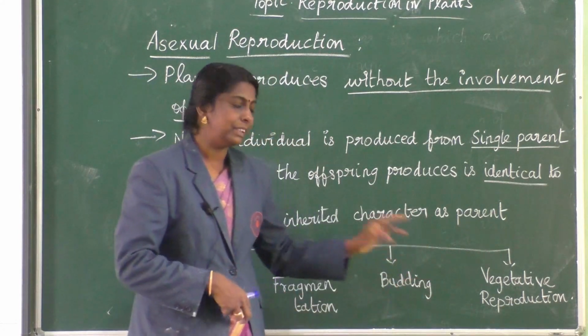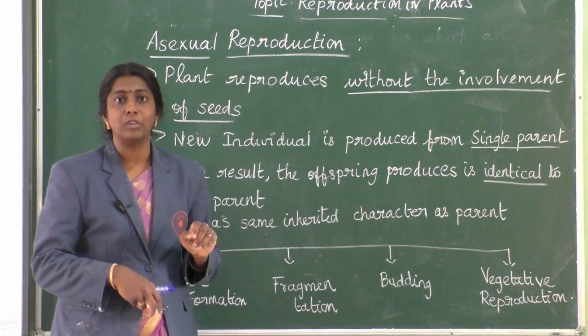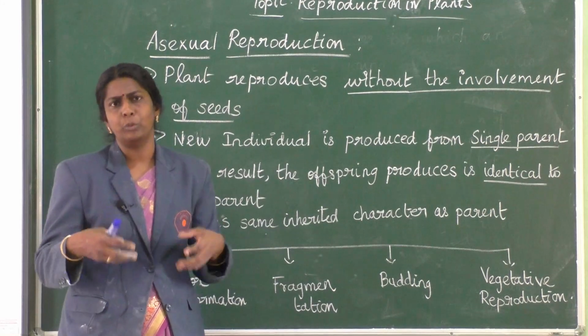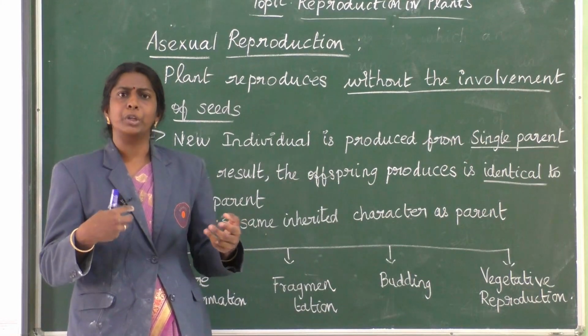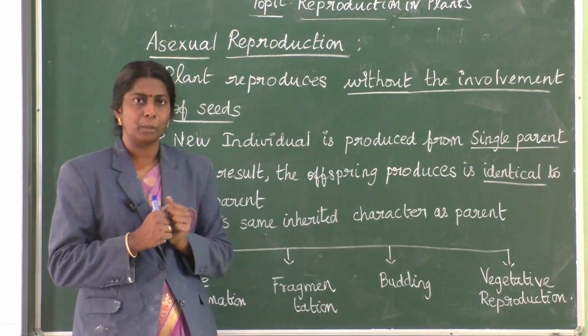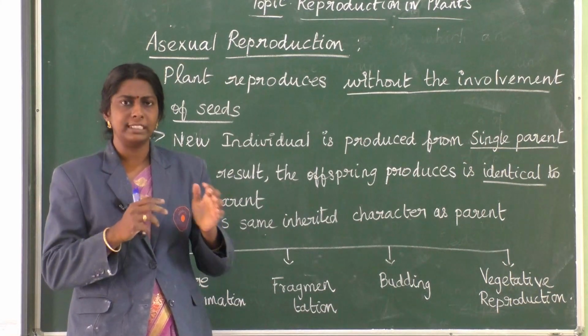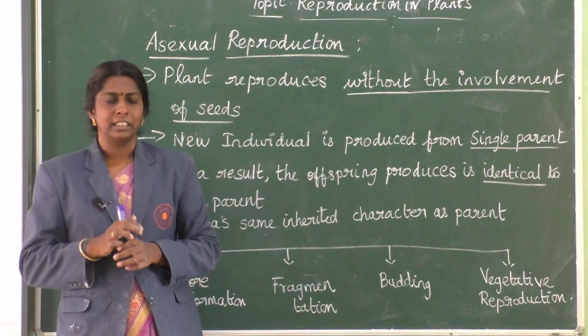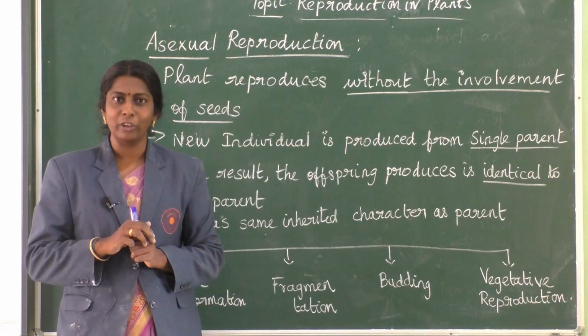The fourth method is vegetative reproduction. By means of all the parts, stem, roots, leaves, you are able to produce a new plant again. That's vegetative reproduction. So we are going to see each and every method in detail. Is that clear to you all? Are you all following? Okay.